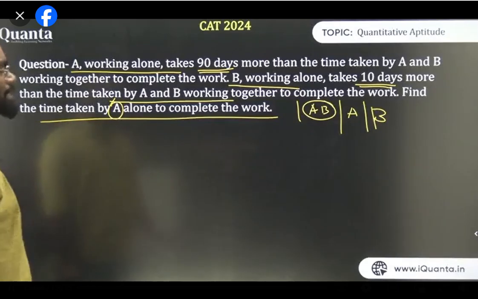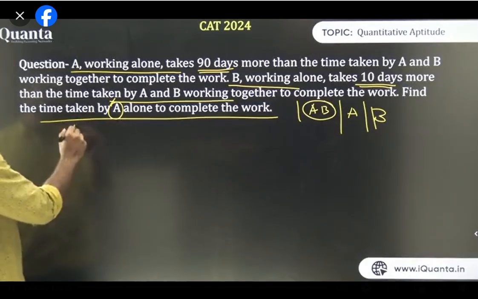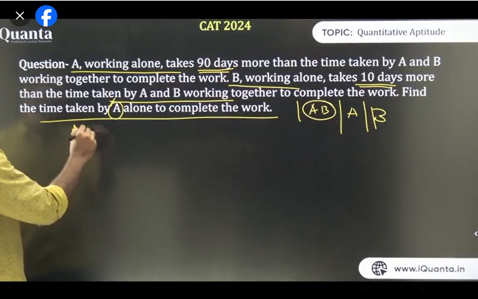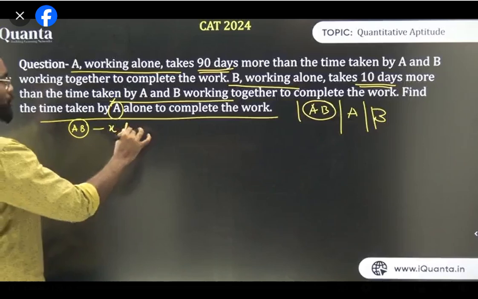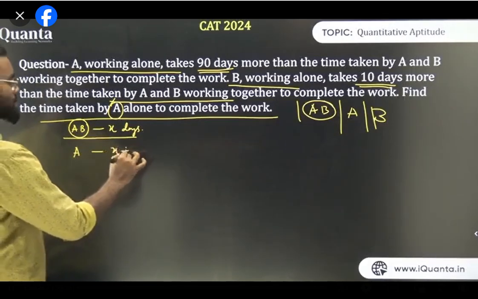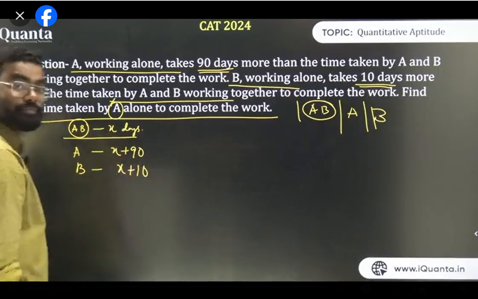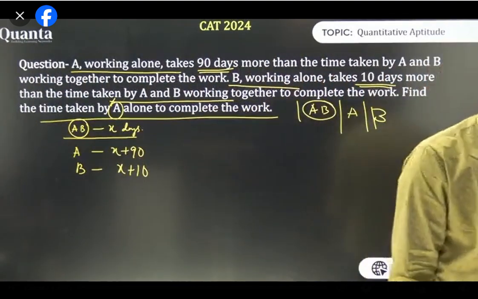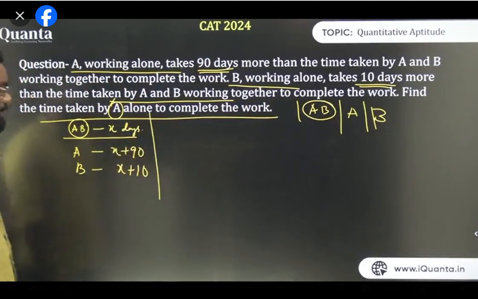Now how to solve this type of question? Please understand how we generally solve this type of questions. Let's say A, B together can do this work in X days. So A alone can do it in X plus 90 days, and B alone can do this in X plus 10 days. Clear? Now it is X, X plus 90, and X plus 10.